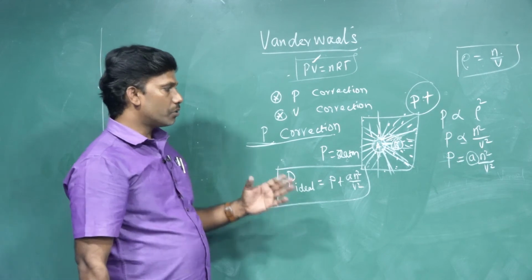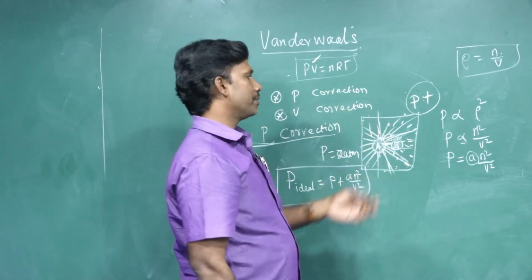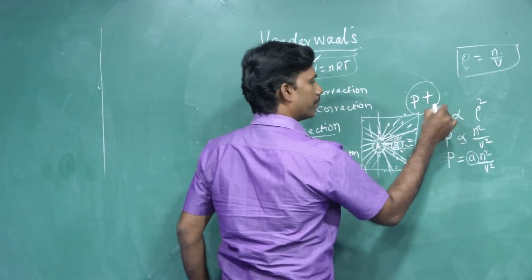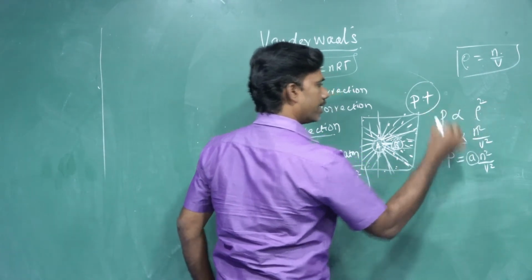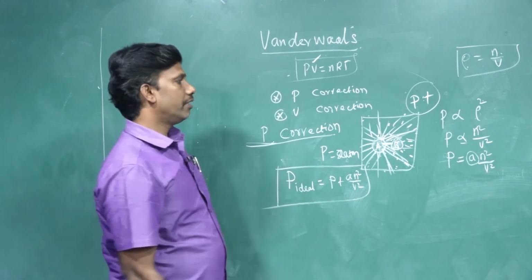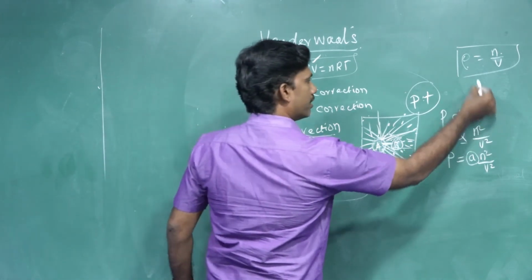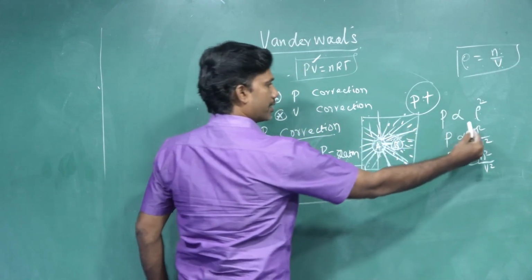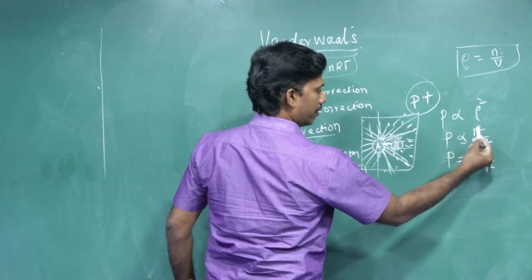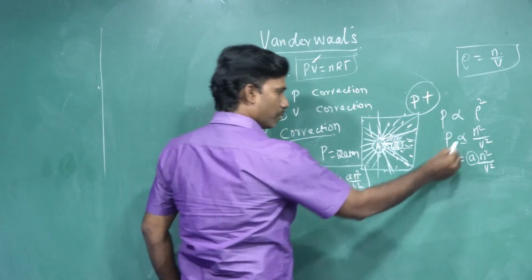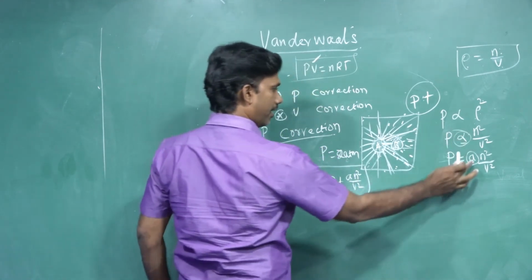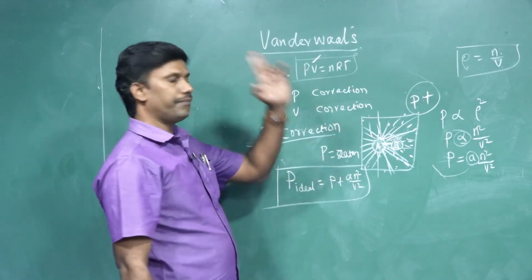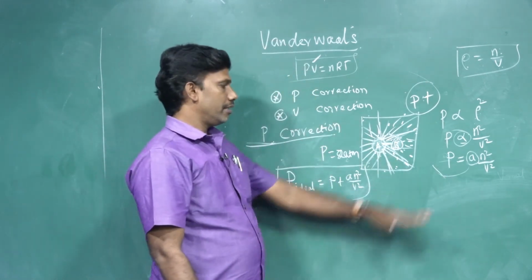It's added. After many experiments, he found that the square of the density of the gas is directly proportional to the pressure. Density rho equals N by V, where N is the number of moles and V is the volume. So N squared by V squared is directly proportional to the pressure. To remove the proportionality, we add a constant A. A is a proportionality constant, the van der Waals constant here.